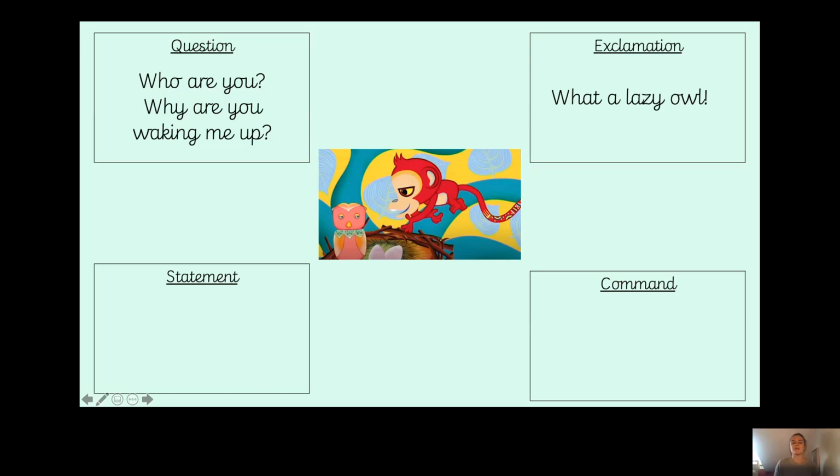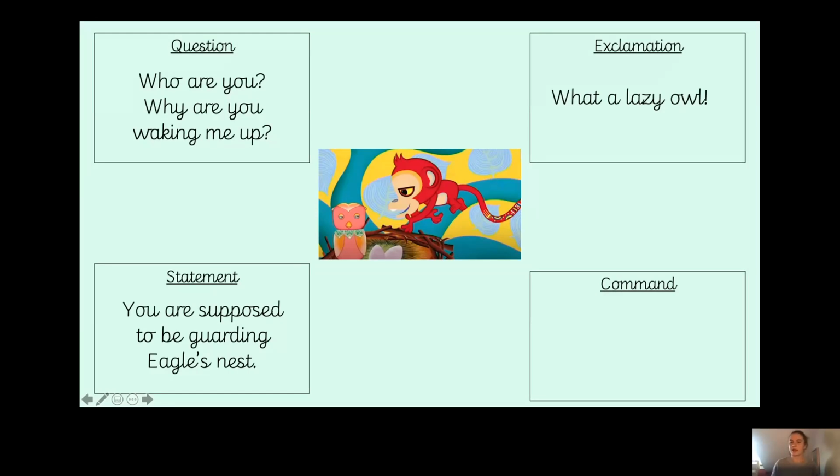So now I'm going to have a statement. Well, I used my questions to help me with my statement. I thought I'm going to answer the question, why are you waking me up? And I came up with the statement, you are supposed to be guarding Eagle's nest. Now, I have put a full stop at the end, and it is a statement because it is a fact. That is what Owl is meant to be doing at that moment in time, not sleeping. He is supposed to be guarding Eagle's nest. So therefore it's a fact, it's a statement, and it needs a full stop at the end.